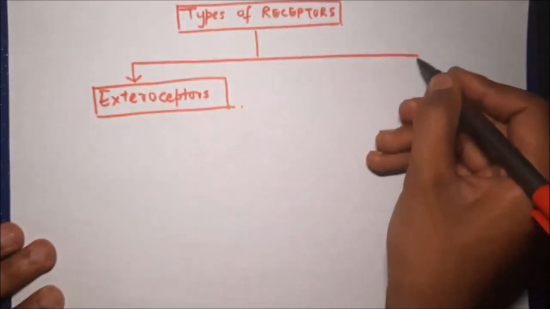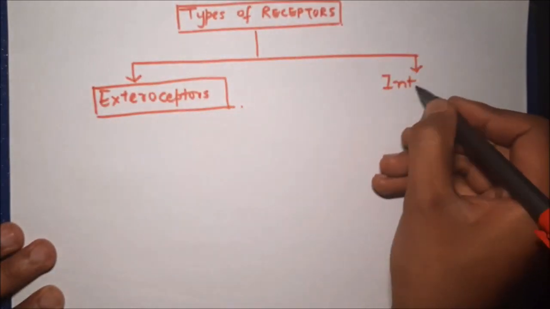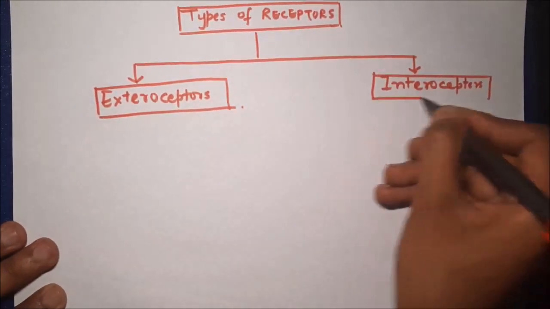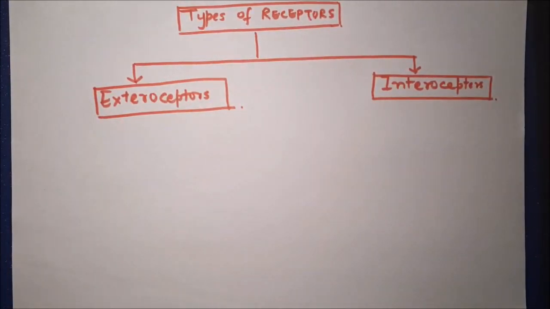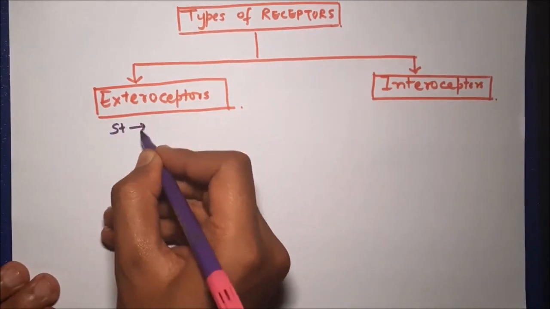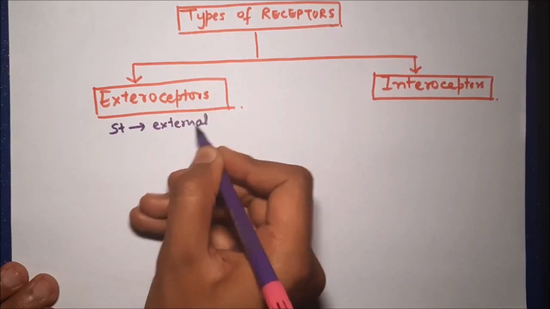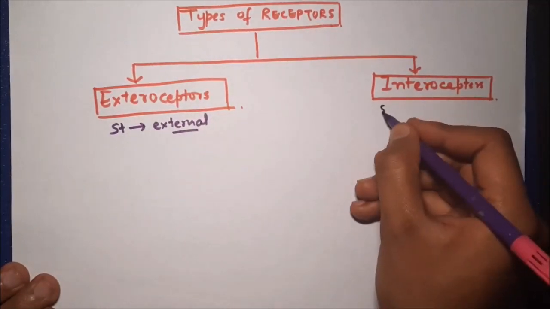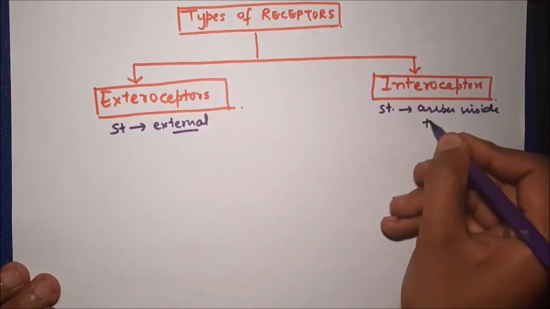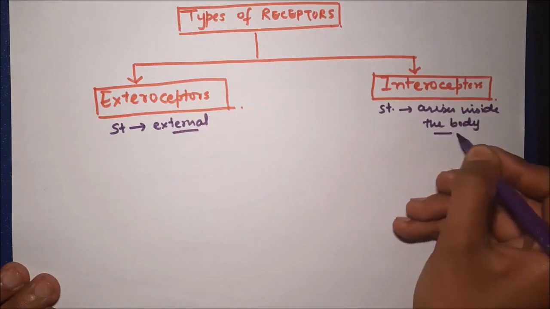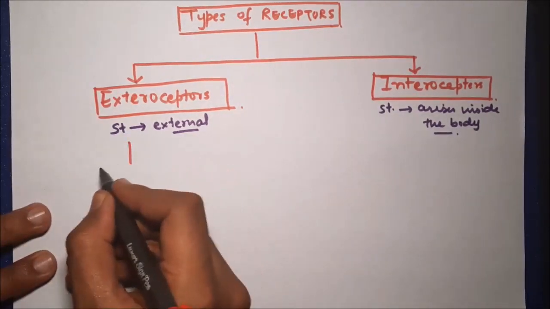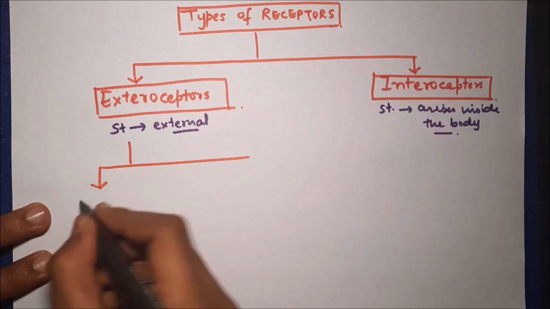So what are exteroceptors? Exteroceptors are those receptors for which the stimulus is given externally, as the name says. Whereas in case of interoceptors, the stimulus arises from the body parts, inside the body. Now, exteroceptors can be further divided into different types depending on their location.